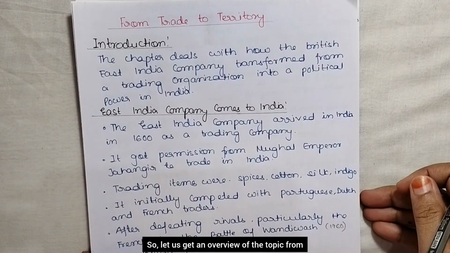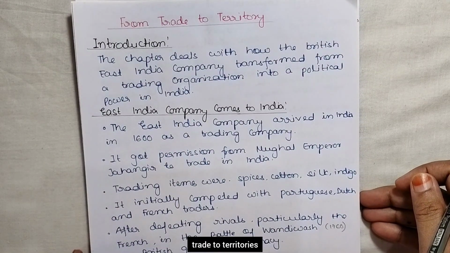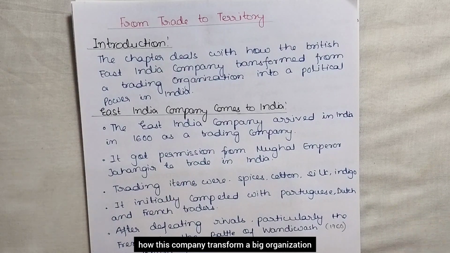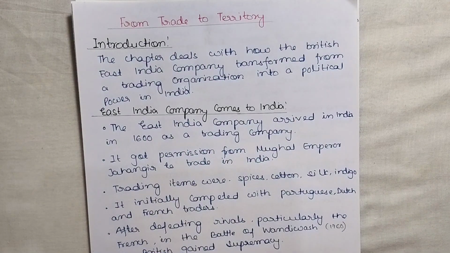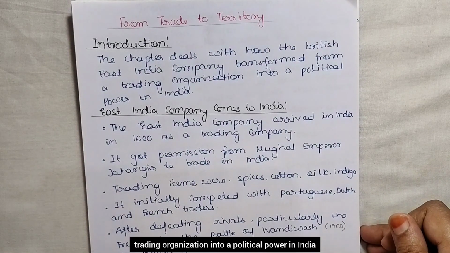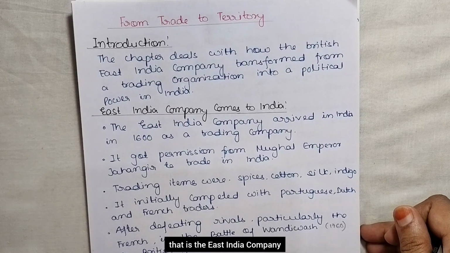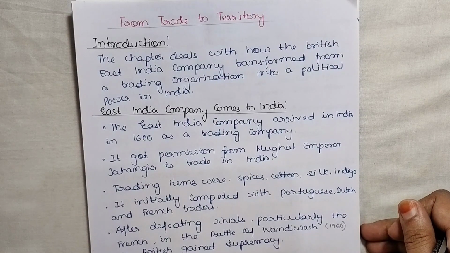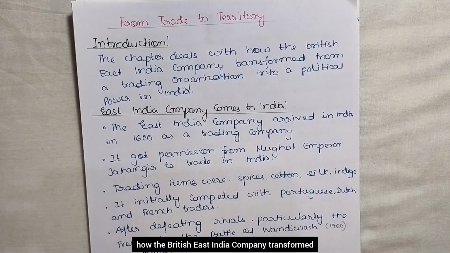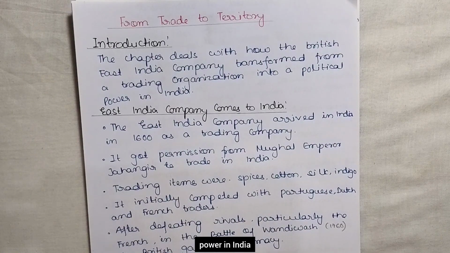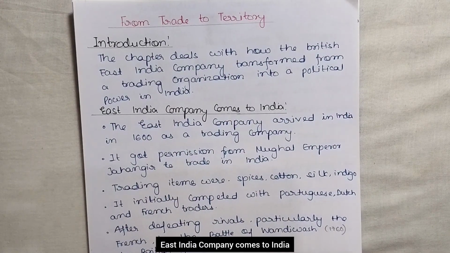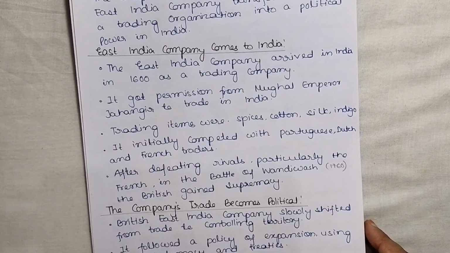So let us get into the overview of the topic, From Trade to Territories: how this company transformed a big trading organization into a political power in India, that is the East India Company. The chapter deals with how the British East India Company transformed from a trading organization into a political power in India.